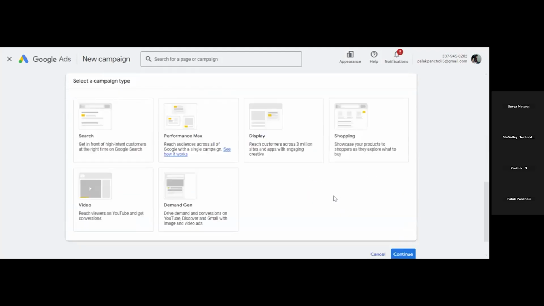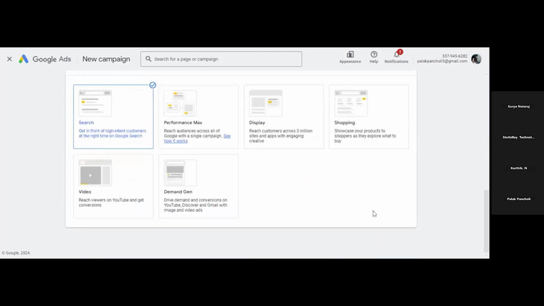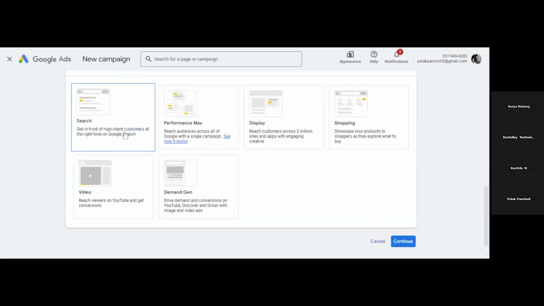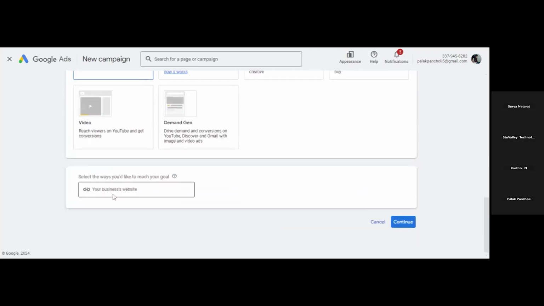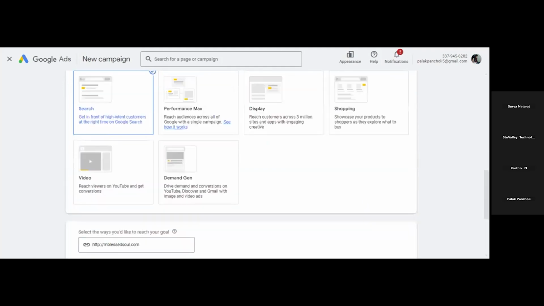Search campaign we are creating. Here we have to type the website URL. This is the website URL. Continue.